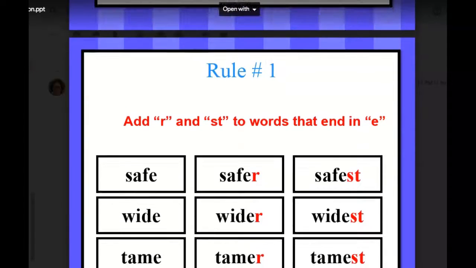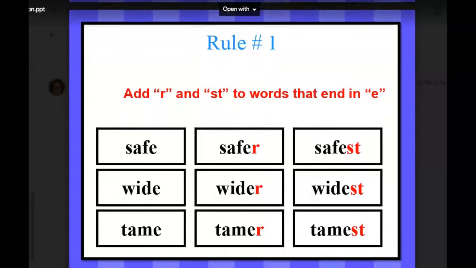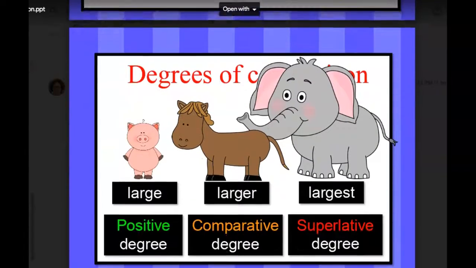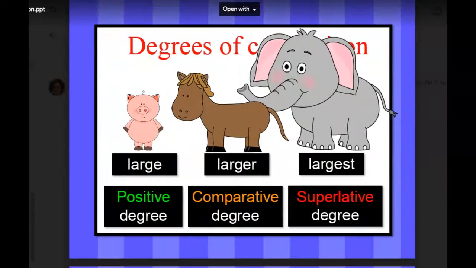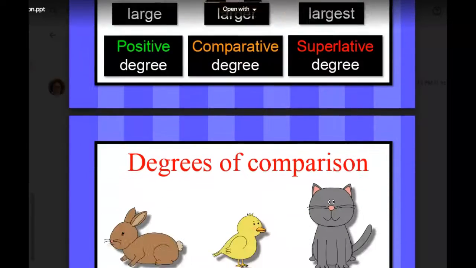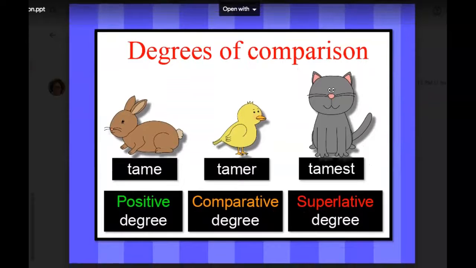But there are rules, and that will help you with your work today. Add R and ST to words that end in E. So safe becomes safer for the comparative and safest for the superlative. Wide, wider, widest. Tame, tamer, tamest. Large, larger, largest.